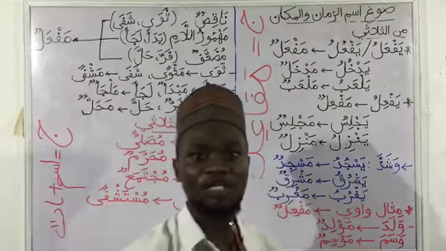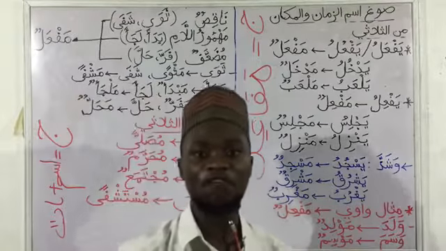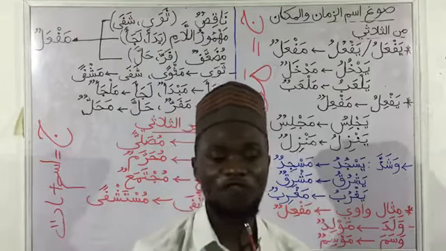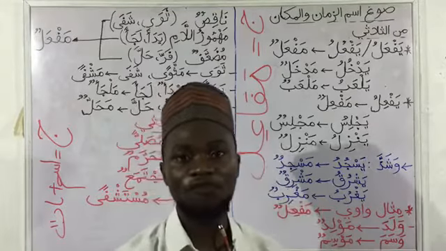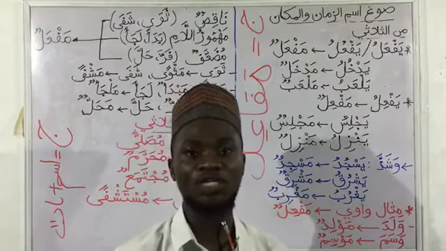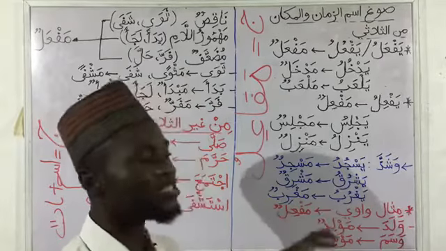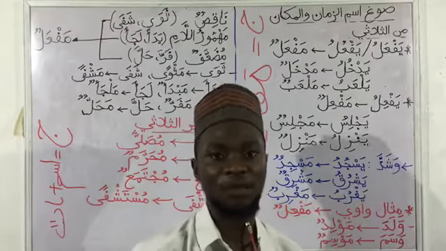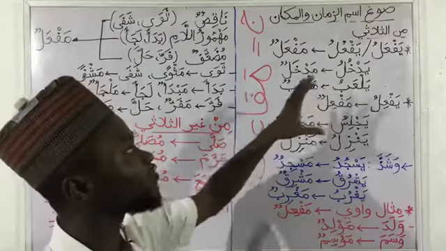So nouns of time and place, which are Ismu Zaman and Makaan, can be formed from their verbs with respect to the number of the verbs or the nature of the verbs. When we say number of verbs, what we are familiar with is that we can have 3-lettered verbs, 4-lettered verbs, 5-lettered verbs, or 6-lettered verbs. We consider that in forming our Ismu Zaman and Makaan. And also the nature of the verbs. There are particular properties that verbs have that we consider also to check how we form their Ismu Zaman and Makaan. So first is considering the number of letters we have in the verb.